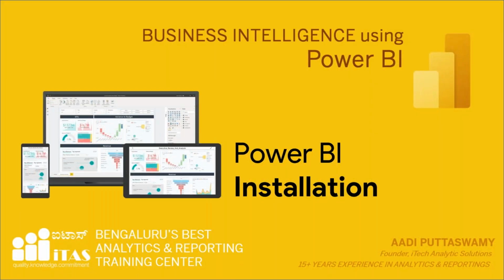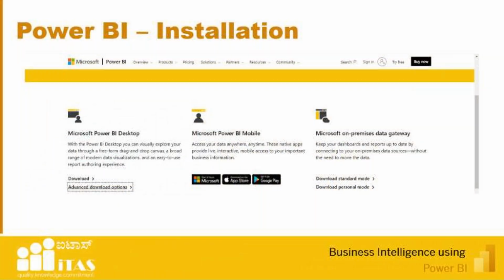All right, so installation. Quickly we'll see how we can install the software so that you guys can install it in your system. Power BI is free software. Anyone can install and start working on it. To install that, just go to Google and type Power BI download. You'll come to this website. I've also given a link. If you want to go directly from this slide, you can. Otherwise, go to Google, just type Power BI download. You will get the links. I'll just click here. It will take me to that website.